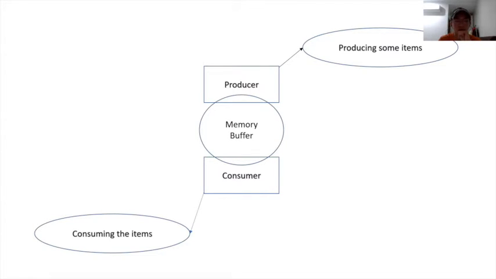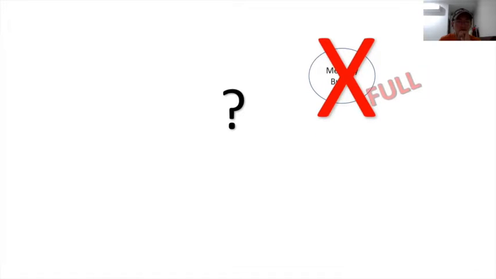Both the producer and consumer have different tasks. The task of the producer is to produce the item, put it into the memory buffer, and start producing items again. The task of the consumer is to consume the item from the memory buffer. However, several problems will occur in the producer-consumer problem. For example, the producer should produce data only when the buffer is not full.